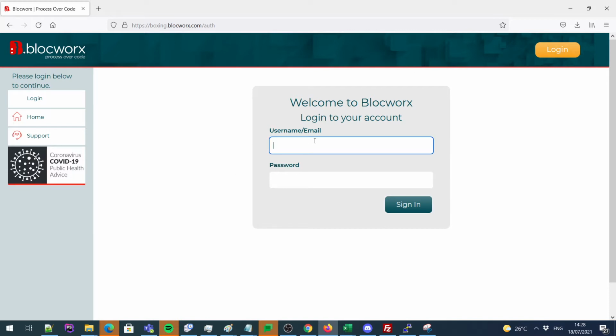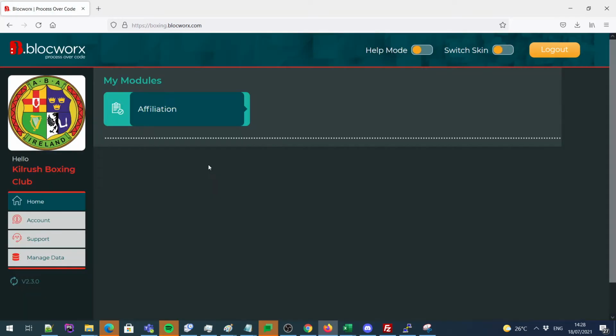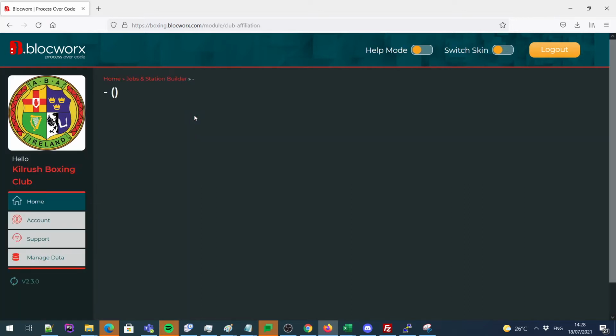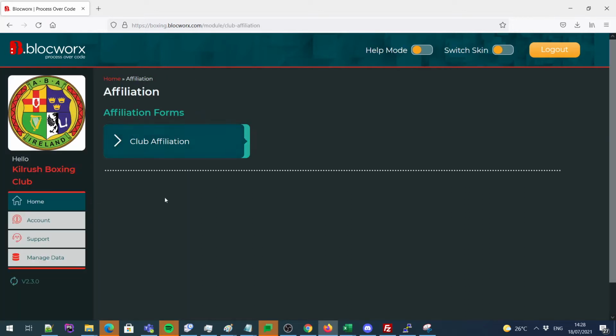So what I'm going to do now is log in as a club that I've made previously, Kilrush Boxing Club. Once you've logged in, the first thing you'll see is the modules that you have access to. So click on the affiliation module, and then there's the blocks inside that module. So it's club affiliation. Click on that.